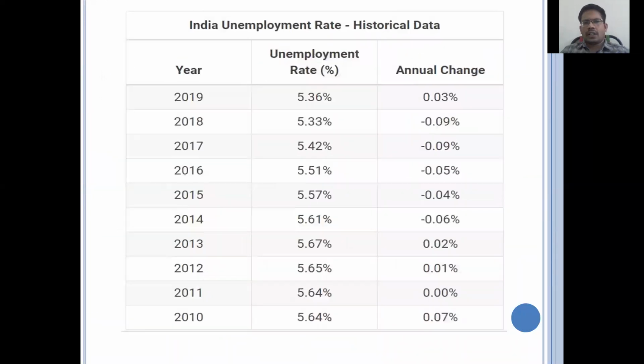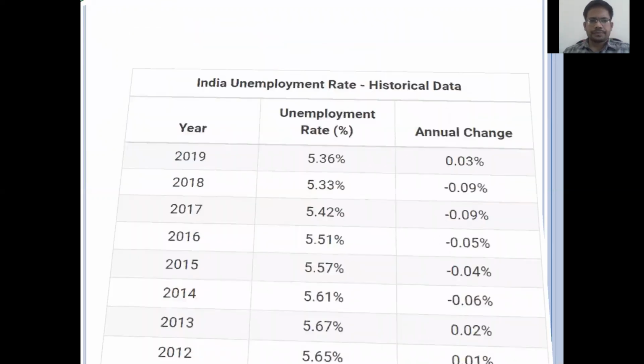Coming to the unemployment rate in India, these calculations are based on the Economic Survey. In 2019 we have 5.53 as the unemployment rate. Annually, the unemployment rate keeps increasing by about 0.3%. Just pause the video and look at the table.